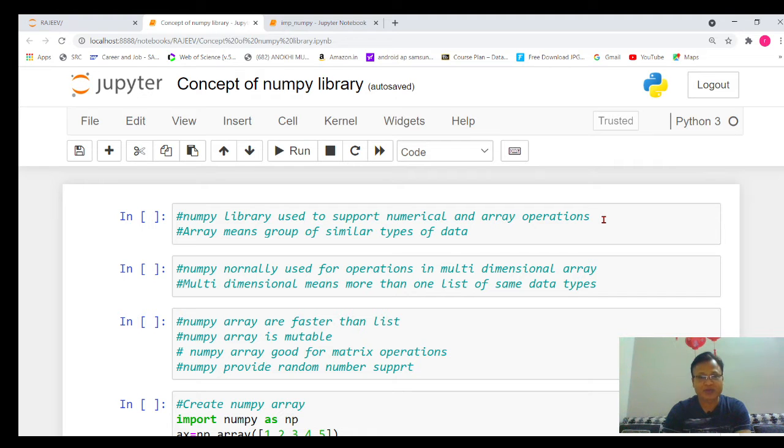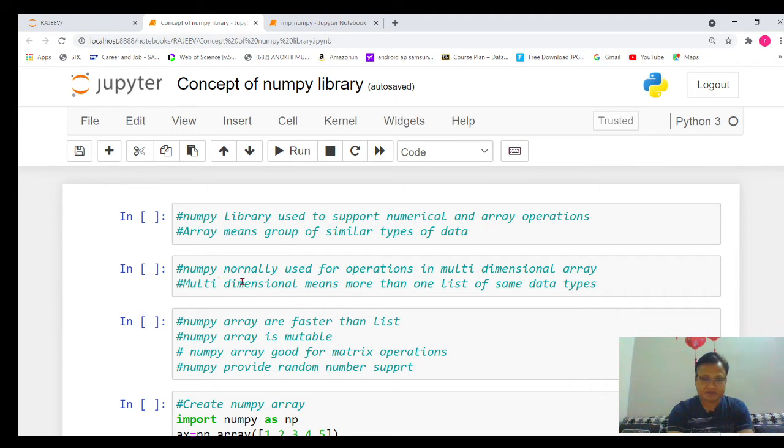You know the array; those who have earlier read C, C++, Java understand the array. Here the concept is the same: an array means a group of similar data types. Group of similar data types means either all the elements of the array will be integer, or all will be float, meaning decimal numbers, or all the elements will be of string type. Whenever such a concept is there, we will use an array.